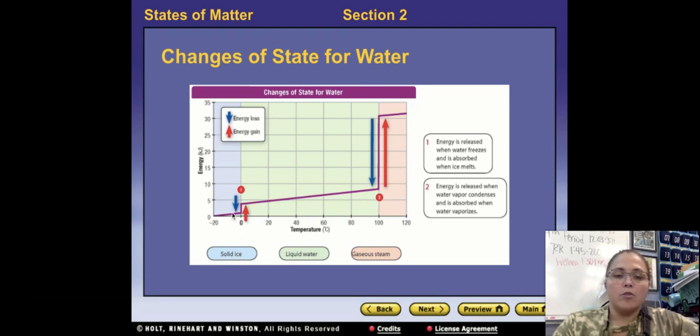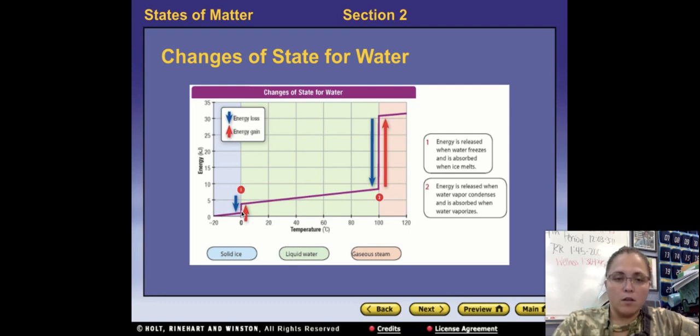As you go up, this is showing the amount of energy. This line is the amount of energy that is being added. As the line is moving up, it's adding energy, and as the line is moving over, the temperature is increasing. At number 1, it says energy is released when water freezes and is absorbed when ice melts.